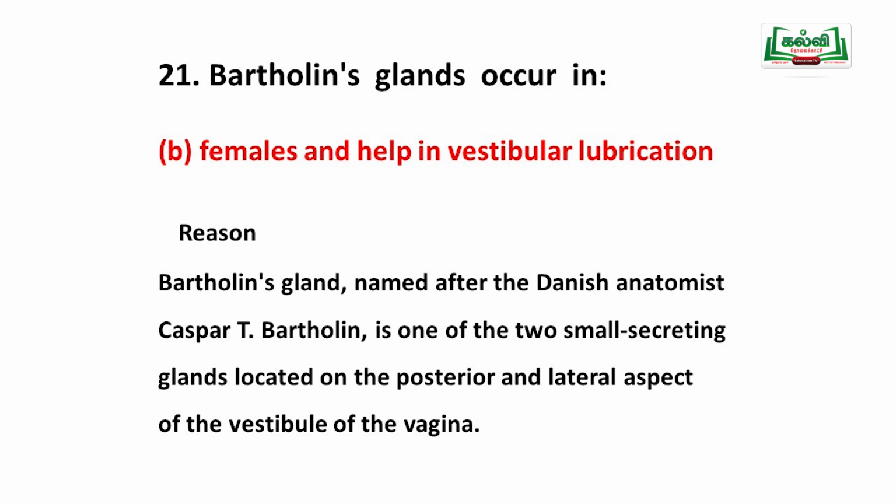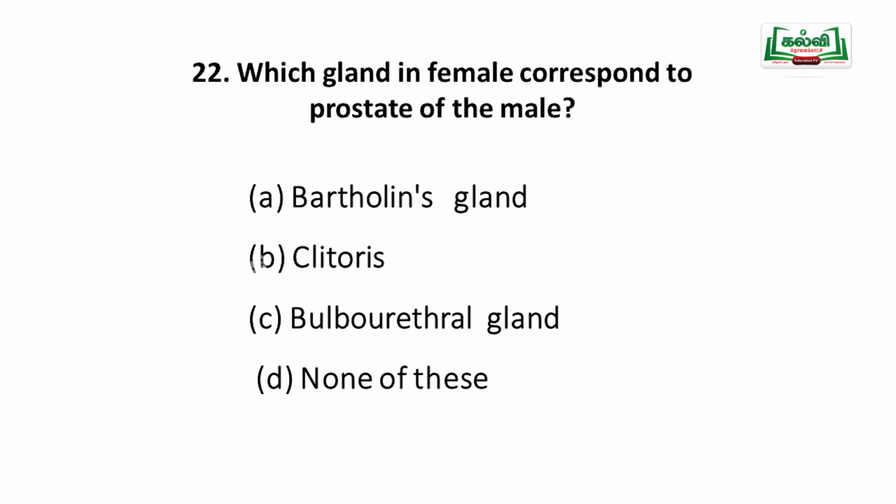The next one: which gland in female corresponds to the prostate of male? The female has some gland that corresponds to the male gland.